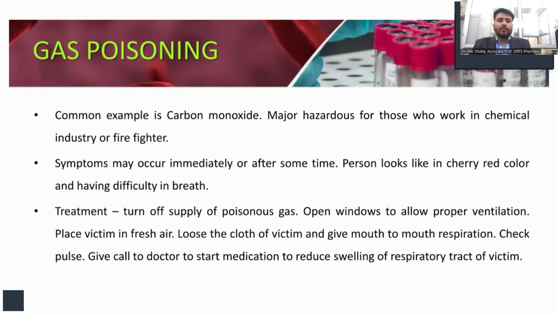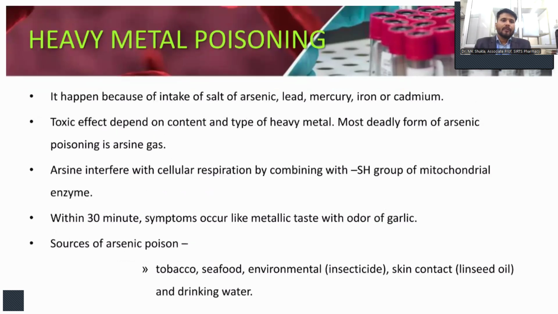Turn off the supply of poisonous gas, open windows to allow proper ventilation, place the victim in fresh air, loosen the clothes of the victim, and give mouth-to-mouth respiration. Also check the pulse and call a doctor to start medications to reduce swelling of the respiratory tract of the victim.